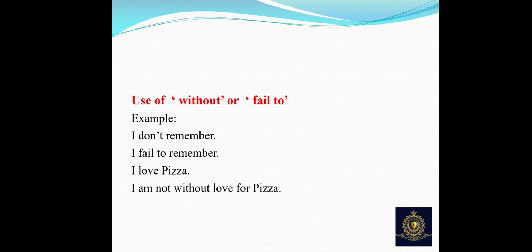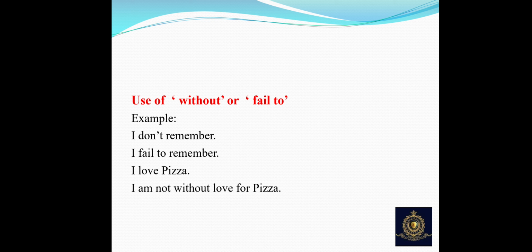Without is also another word which you can use in the negative sentence. For example, I love pizza. Very simple statement, a positive or affirmative sentence. Now how will you change it into negative? You can use without here. I am not without love for pizza. Both the sentences mean the same. So these are the two words which you can use sometimes while changing positive into negative and negative sentence into positive.